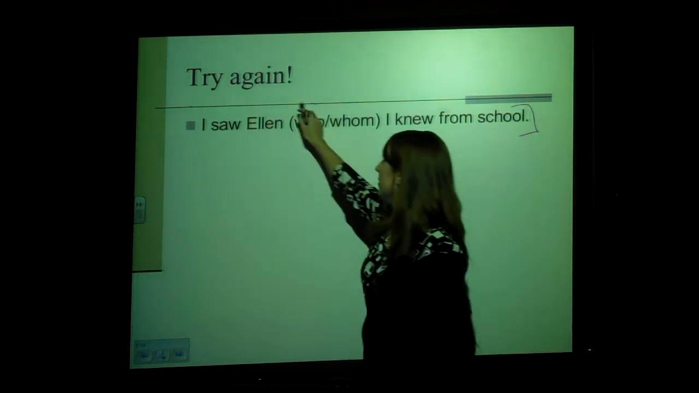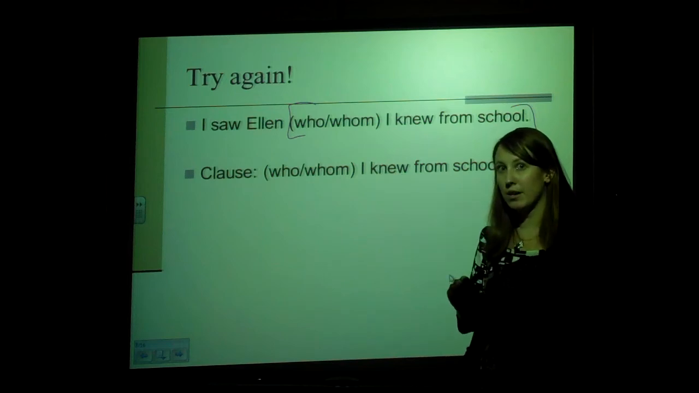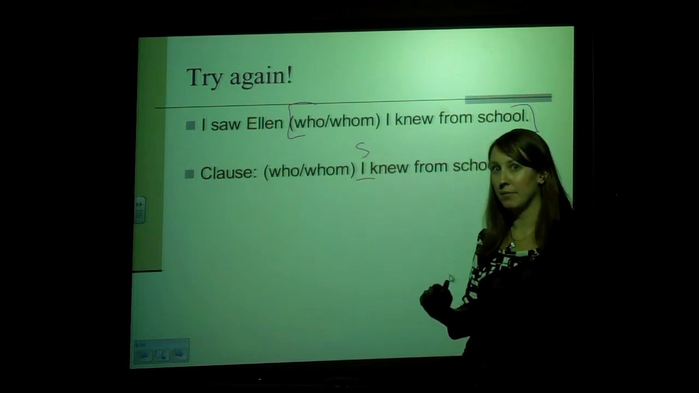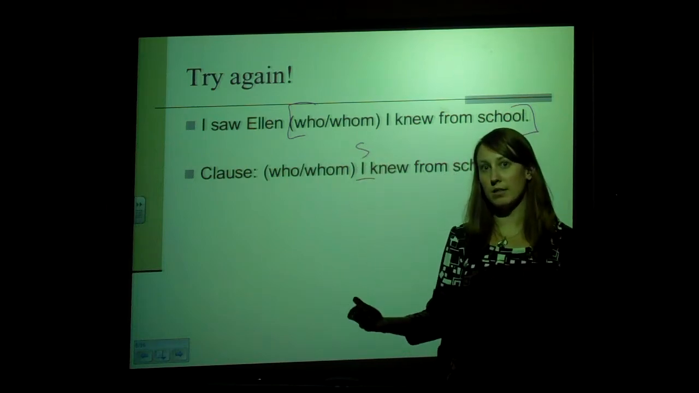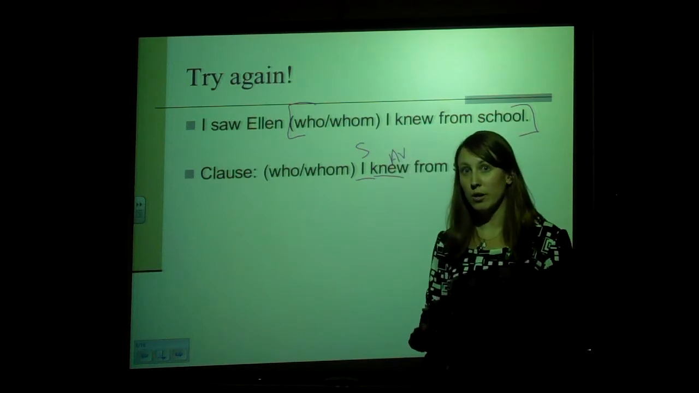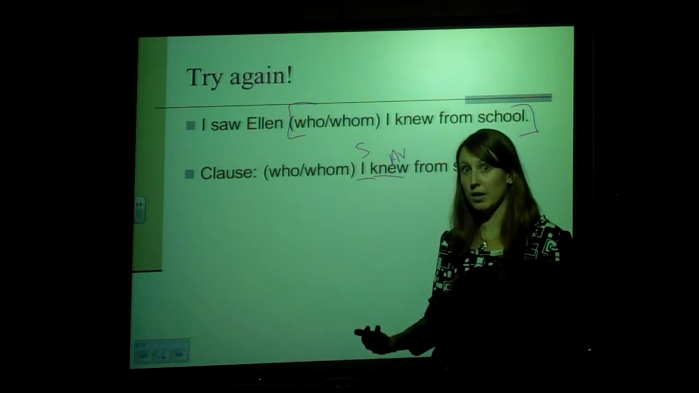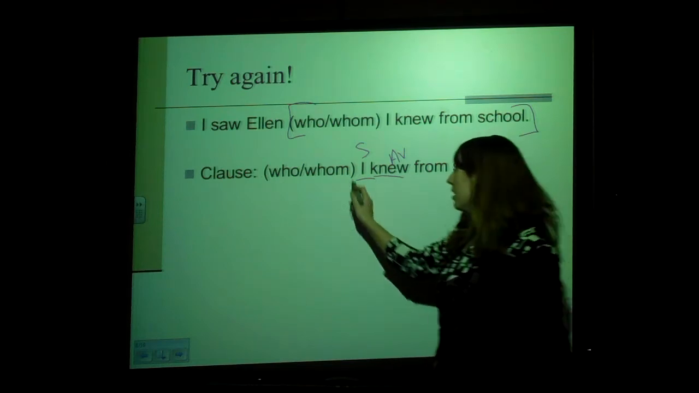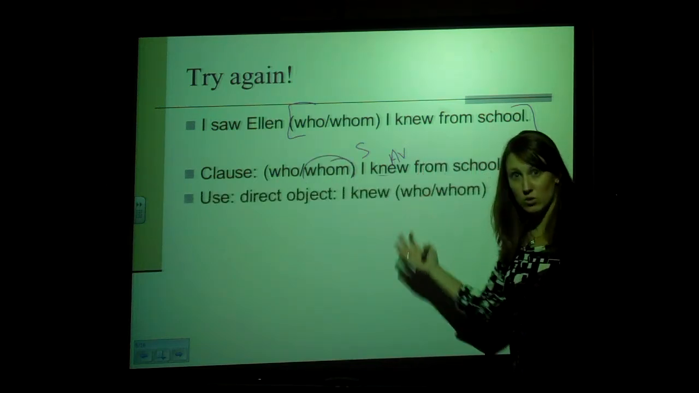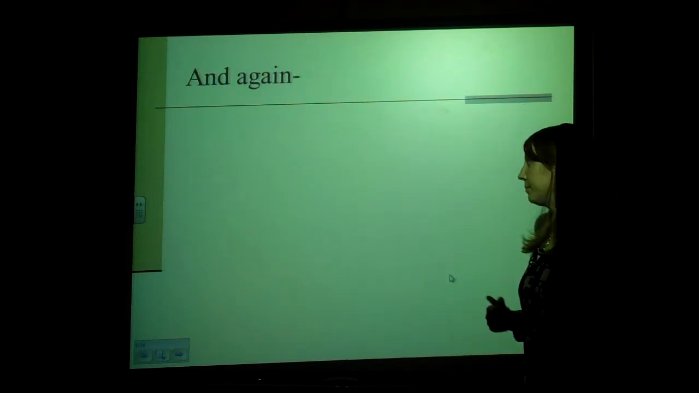Try again. I saw Ellen, who or whom I knew from school. My clause here is who or whom I knew from school. So I want you just to deal with that clause. Find the subject and the verb. My subject is I. So I'm not going to choose who because it's not the subject. My verb is knew, and it's an action verb. So I can't choose who because it's not working with a linking verb, which means it's not a predicate nominative. So no matter how it's working, I know I need to go with whom. Here, it's actually acting as the direct object. I knew whom. So I need the objective case pronoun.